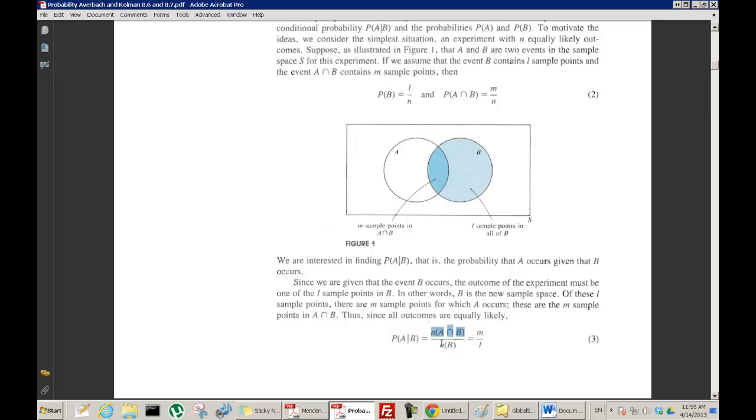This is read n of B, and this is read n of A intersect B. So that's m divided by L. What's the probability of A given B? It's the size of the intersection divided by the size of B.